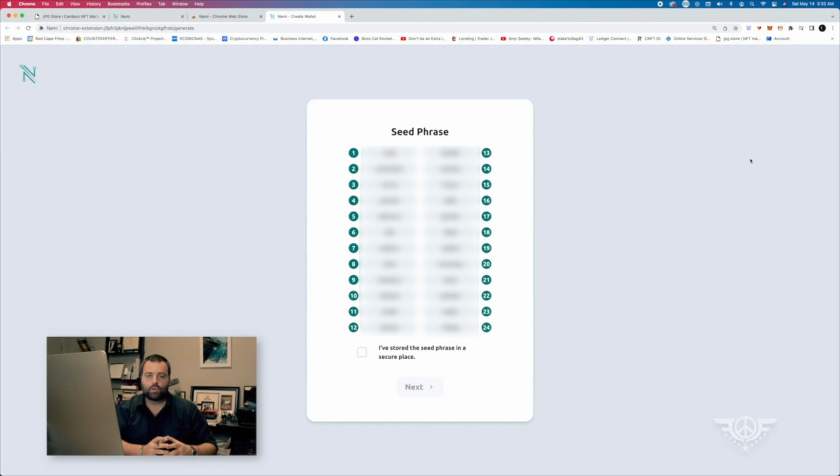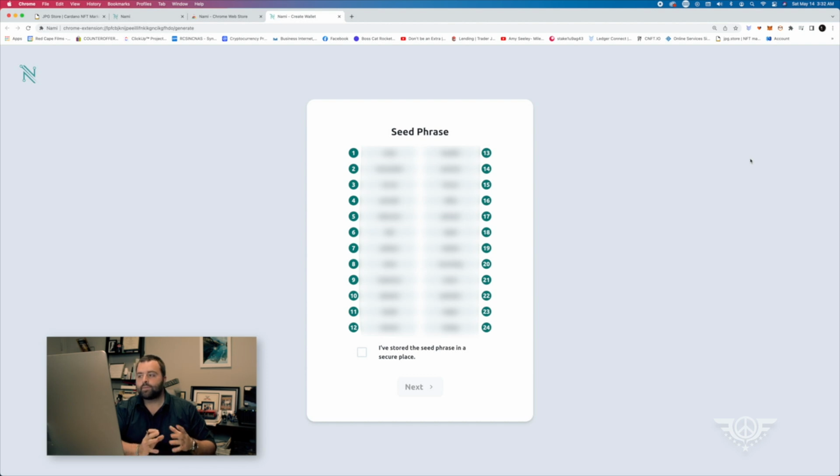So there's a couple things I want to go over. Number one, I'm blurring out the words. You will see the words when you're setting up your wallet. Maybe you even have to hover over the words. The reason I'm doing that is because if somebody else gets access to these words, they can restore the wallet and get access to my cryptos. So this is a way that you can own your private key. So these words will regenerate your wallet. They will restore your private keys. So never share these words with anybody.